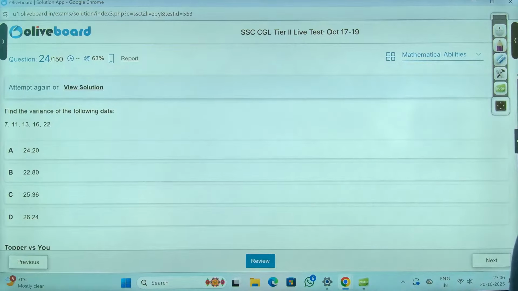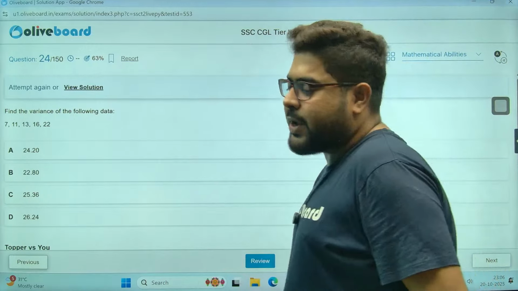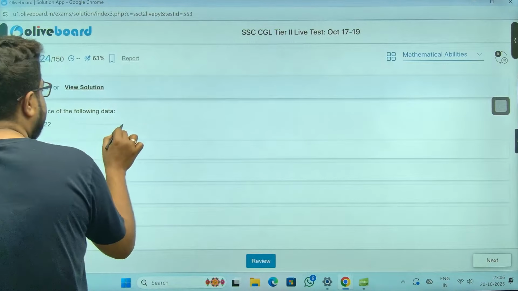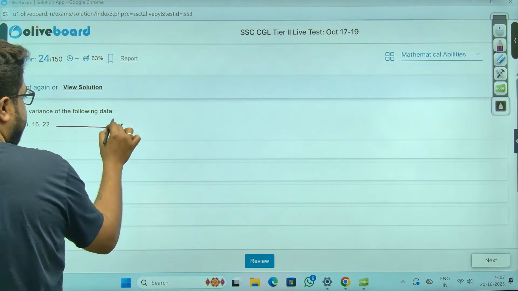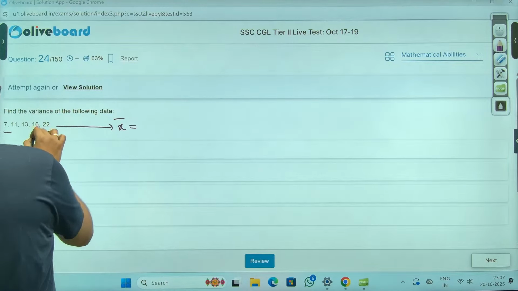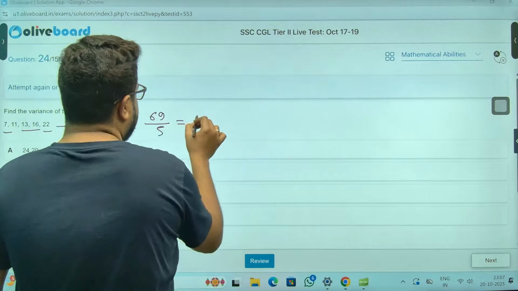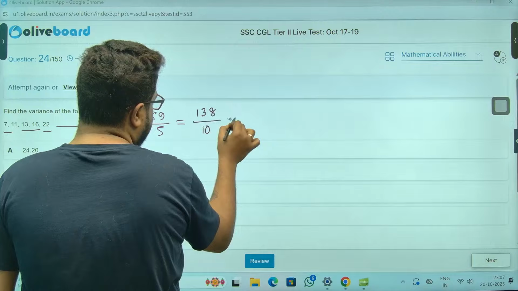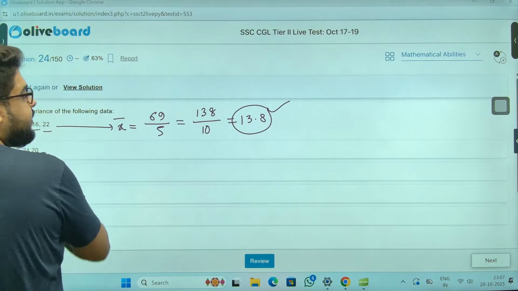Sir, variance nikalo. Let me have just a sip of water. Variance. Again, a little on the calculative side, at least looking at the options. Sir, I need the mean first. In order to find variance, I need to figure out the mean, that is x bar. Sir, this is 18. 18 and 22, that is 40. 40 and sir 29, 69, sir. By 5. Meaning, sir, 138 by 10. Meaning 13.8. Correct?